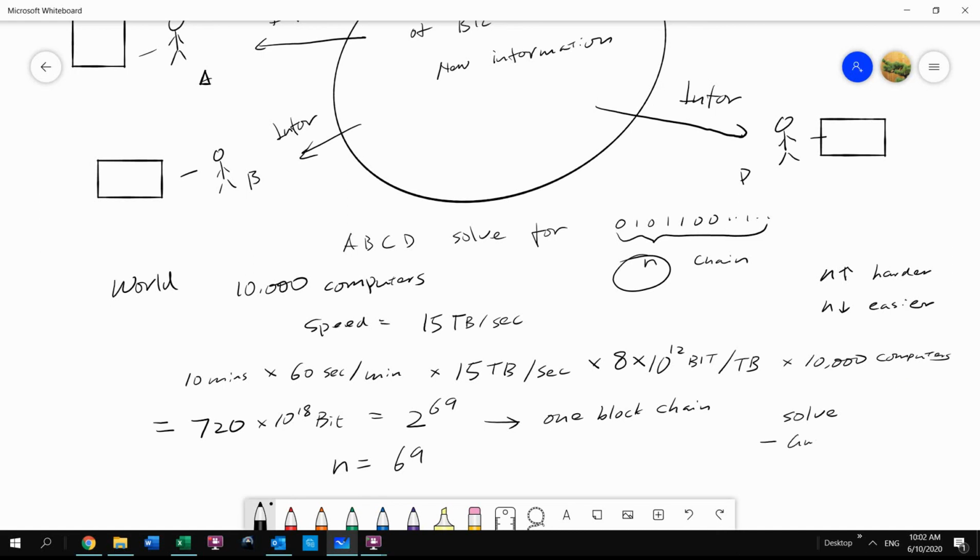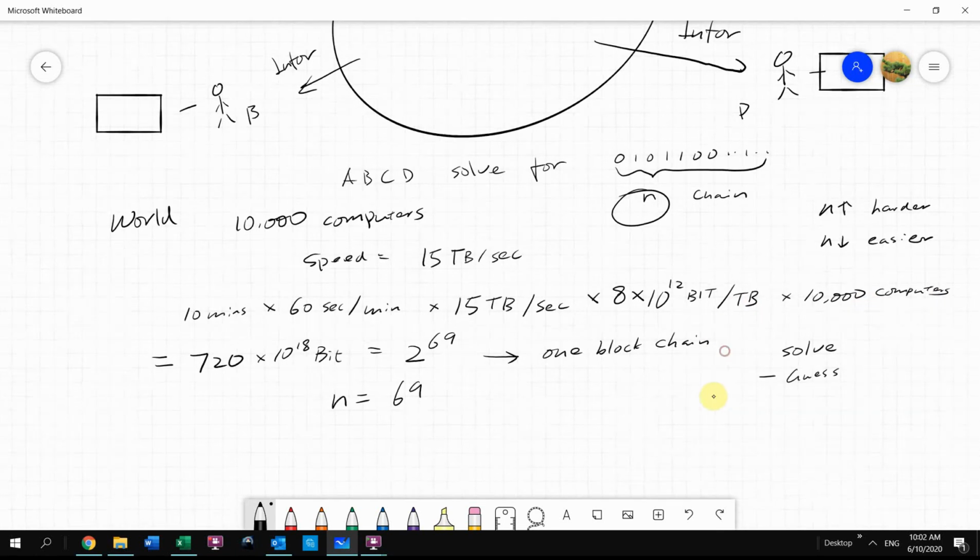You just guess one by one, and may the luckiest computer win. Whoever gets this digit right, that person or that computer will win the Bitcoin prize. And once again, n cannot be greater than 69 and cannot be less than 69. It has to be exactly 69 to ensure the 10-minute rule for one blockchain.